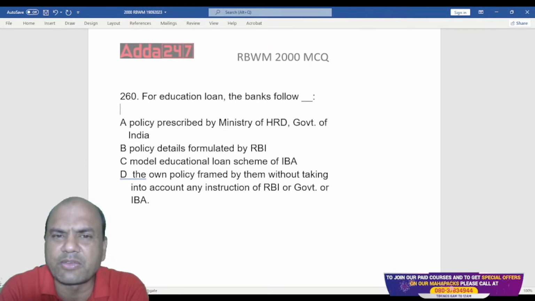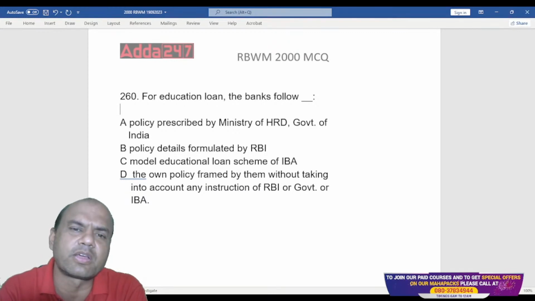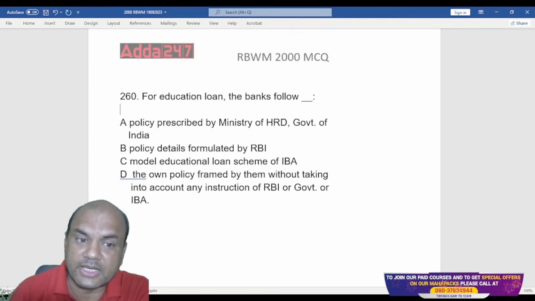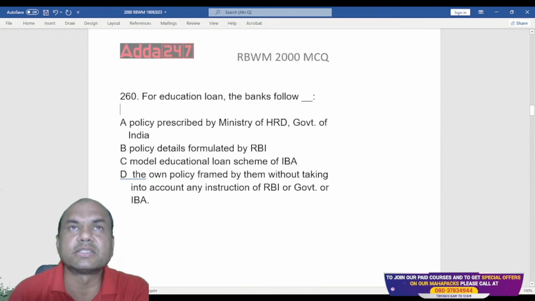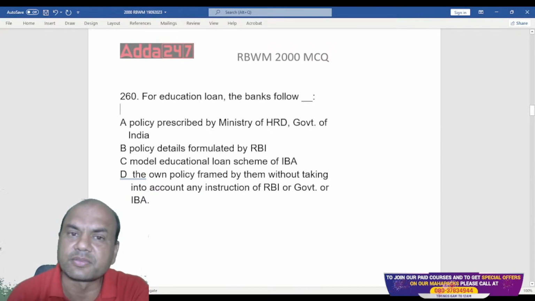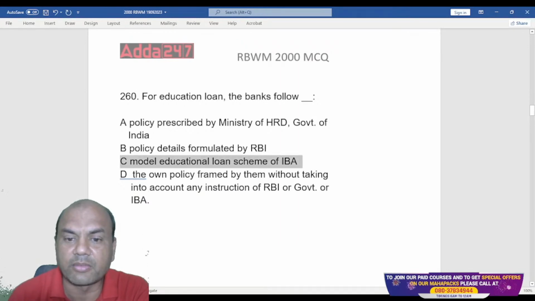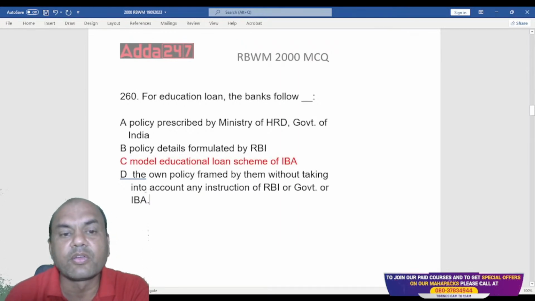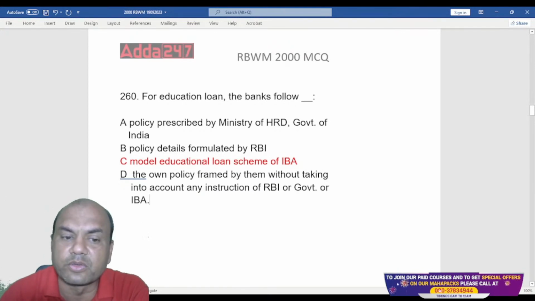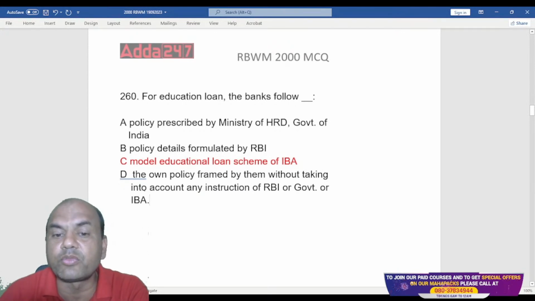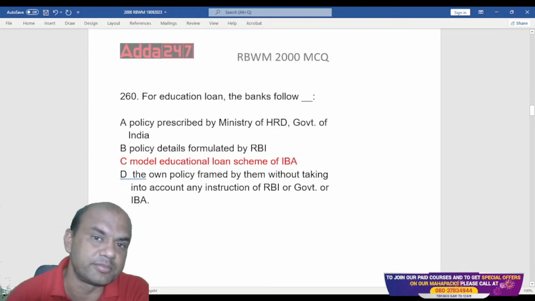Forget everything, RBI, forget this government, I'll do whatever I want. Is it that D? What is the answer? Everyone, what is the answer? It is IBA. Remember this. For education loans, banks follow the model education loan scheme of IBA. IBA has devised this scheme. Okay?